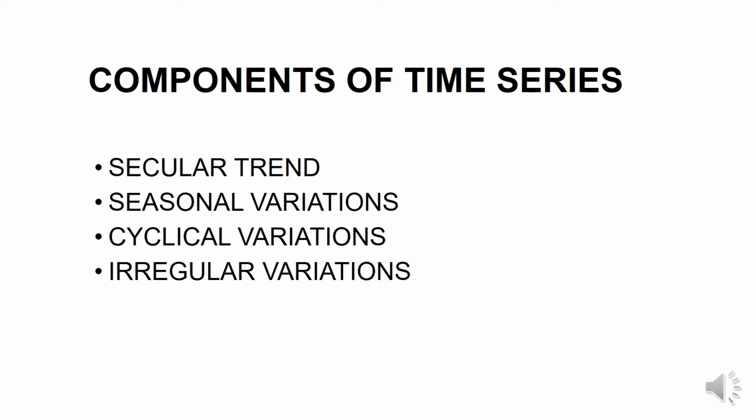Components of time series. There are four components of time series, that is secular trends, seasonal variations, cyclical variations and irregular variations. And we'll discuss them in step order sequence one by one. First, secular trend. Secular trend movements are attributed to factors such as population change, technological progress and large-scale shifts in consumer taste. The secular trend can be divided into two parts, that is the linear trend and the non-linear trend.